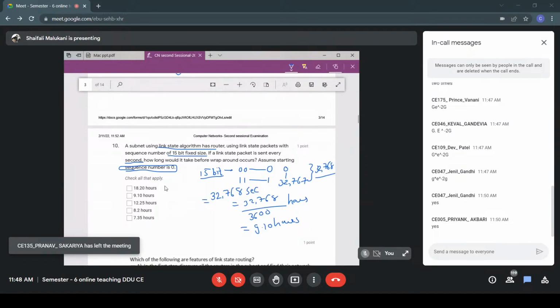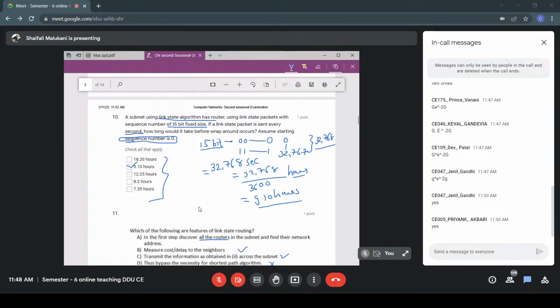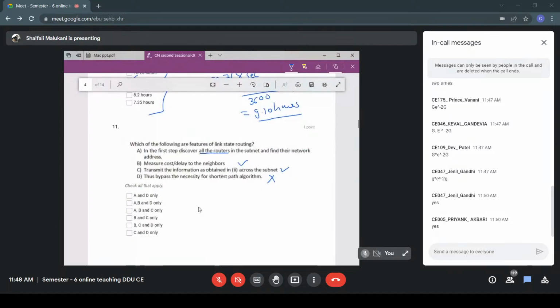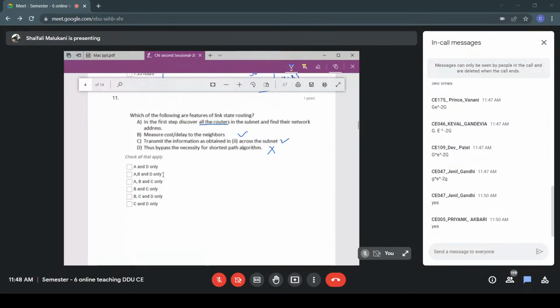But the question is in terms of hours. So you have to take this many seconds and divide by 3600 to get that many hours. If this many are the seconds, how many minutes, and then how many hours. If you convert the seconds into hours, you are going to get 9.10 hours as your answer. Is it clear to you? Now, this is an interesting one. Can you tell me the answer here?